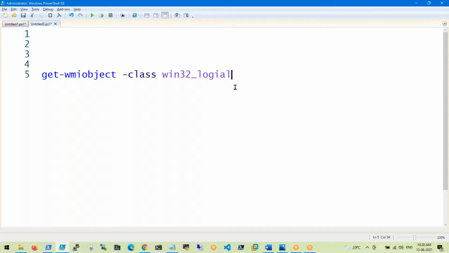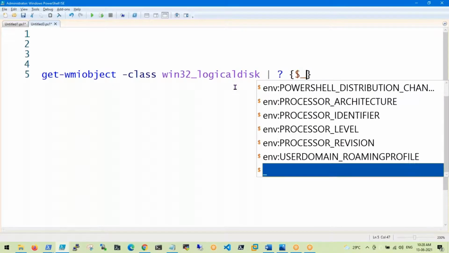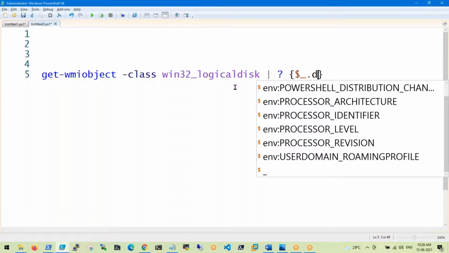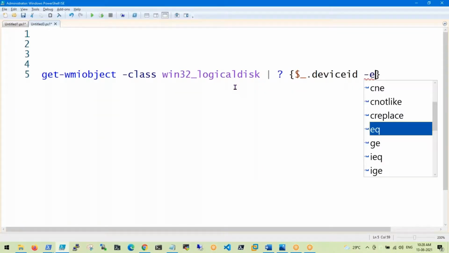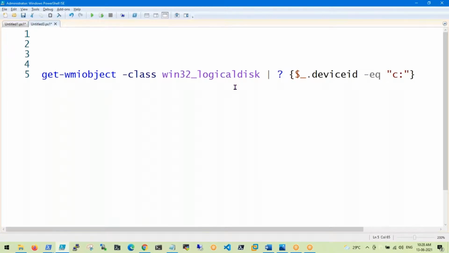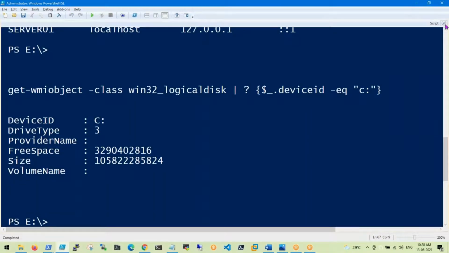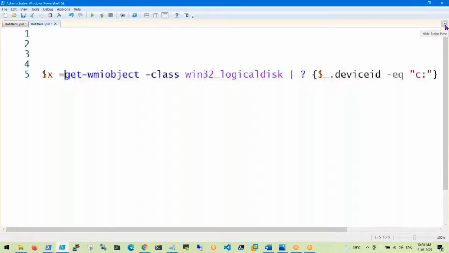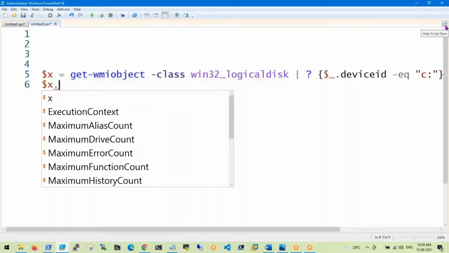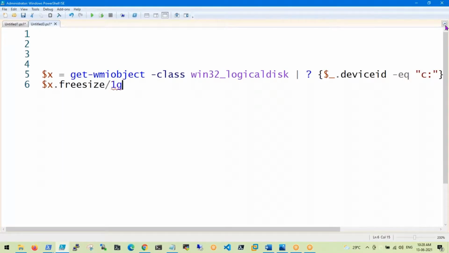See guys, I want to find out space utilization or C drive information. Drive device ID, I'm writing some condition. Now you will get the C drive information. I will write it into one variable, x.FreeSpace divided by 1 GB. We have some methods here, guys.